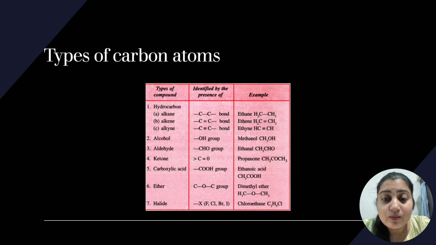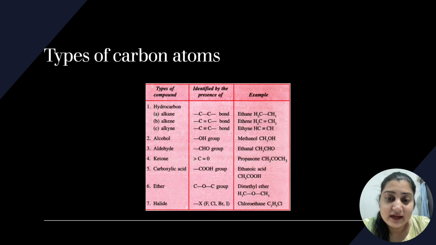Ketones means a carbon having a double bond with oxygen, that is a ketone. So over here you can see one will be added at the end. And carboxylic acid, it has a COOH group. So what happens is at the end oic acid is added. Ether is C single bond O, C then single bond C. So this group is actually called ether. So you can call it dimethyl ether, diethyl ether, anything like that.